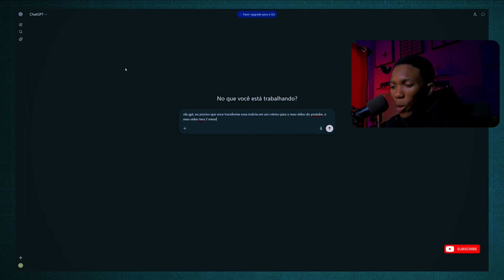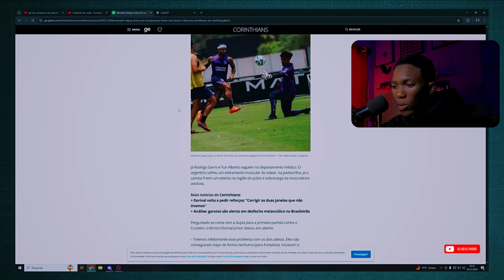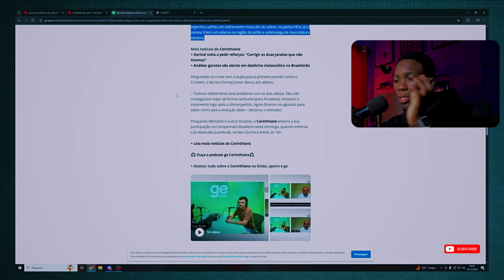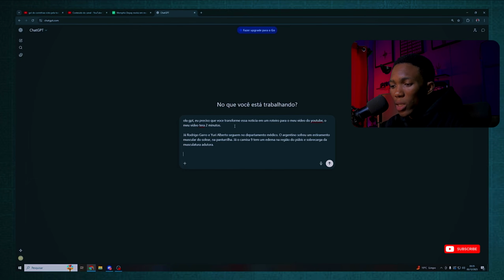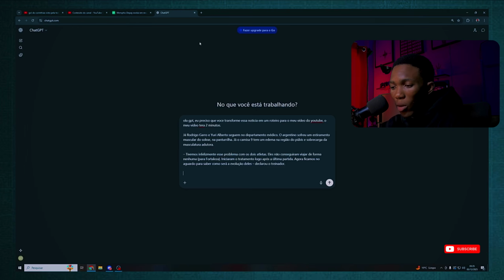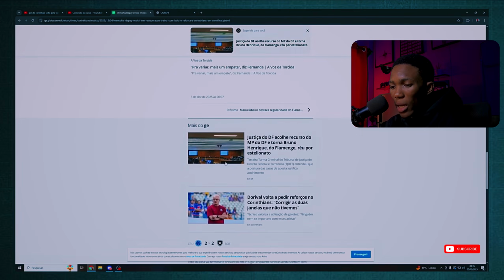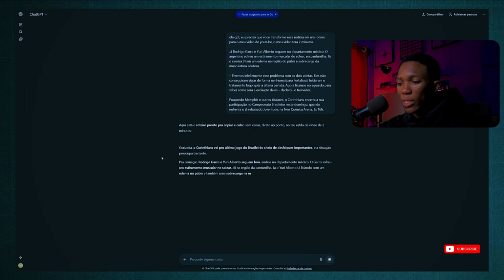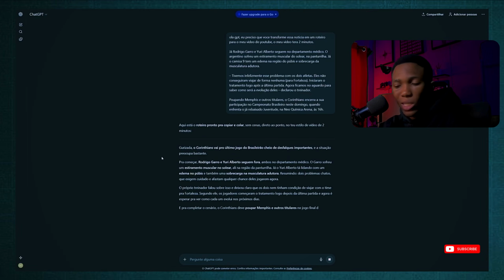Okay, now we are going to paste in our news article. Let's go get the article, start copying it and paste it right here. All right, let's see if there's anything else we need. And here is another small part of the article. We skip a couple of lines, copy this part, and paste it in as well. Now we can hit enter and wait for ChatGPT to finish generating our script.